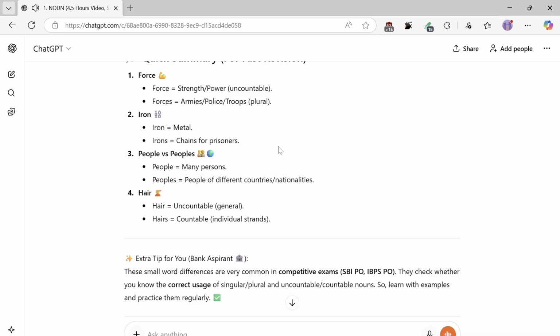Extra tip for you, bank aspirant. These small word differences are very common in competitive exams, SBI-PO, IBPS-PO. They check whether you know the correct usage of singular, plural, and uncountable, countable nouns. So learn with examples and practice them regularly.